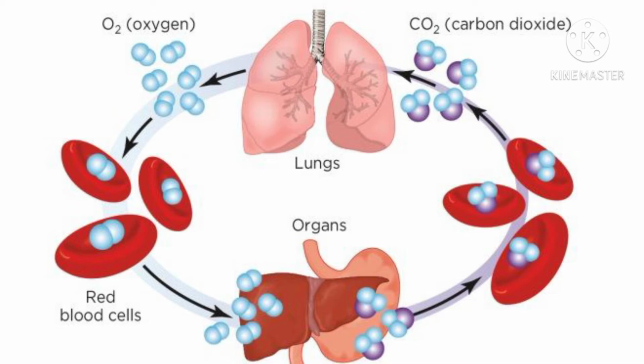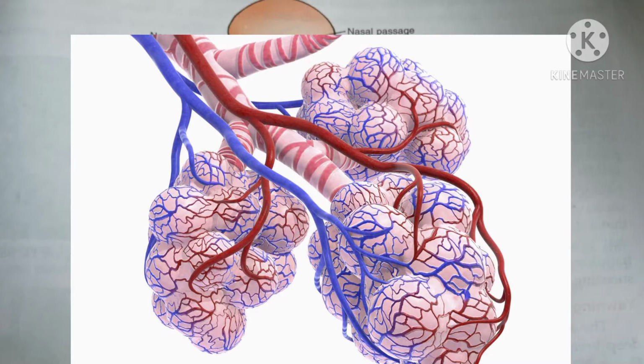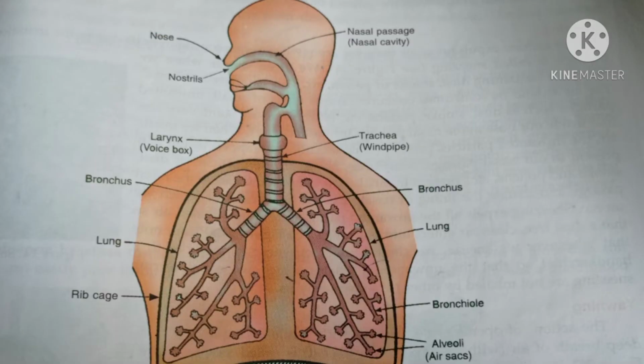Now, carbon dioxide and water are produced by the oxidation of food during respiration. We all know this. So what happens to them? The waste products of respiration, that is carbon dioxide and water, enter into the blood. And blood carries the carbon dioxide and water to the alveoli in the lungs. From the lungs, carbon dioxide and water vapor are removed with the air we breathe out, that is by the process of exhalation. In this way, the process of gaseous exchange is completed in the human respiratory system.